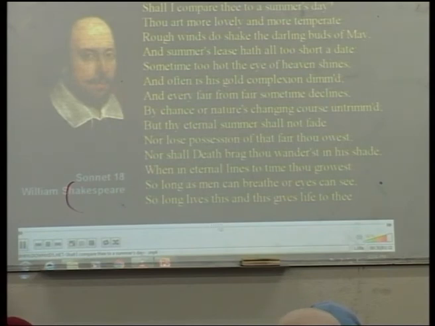But thy eternal summer shall not fade, nor lose possession of that fair thou owest, nor shall death brag thou wanderest in his shade, when in eternal lines to time thou growest. So long as men can breathe, or eyes can see, so long lives this, and this gives life to thee.